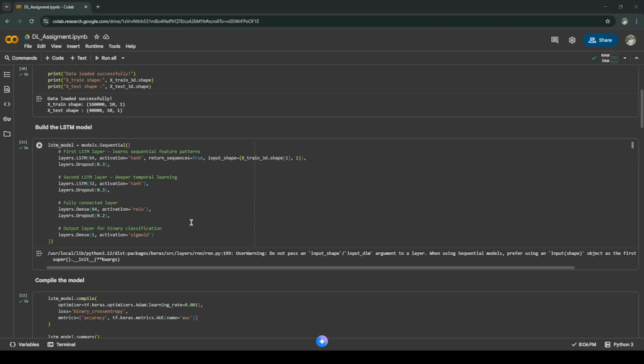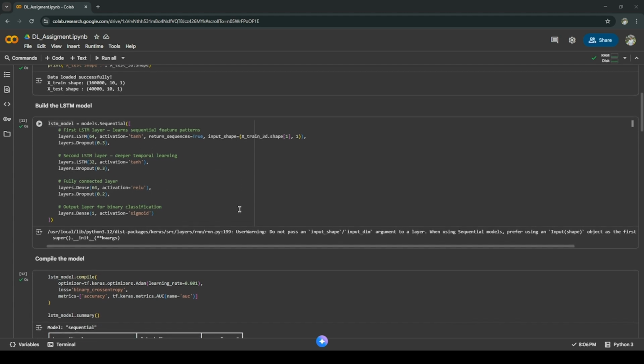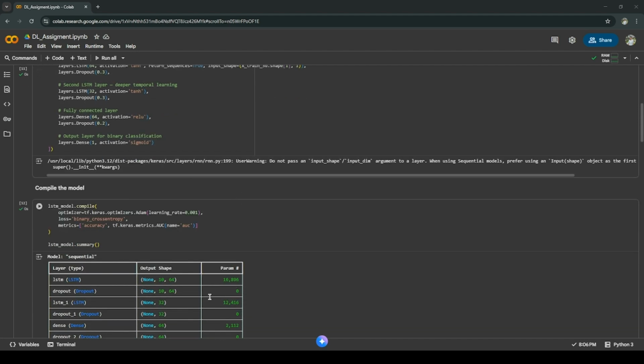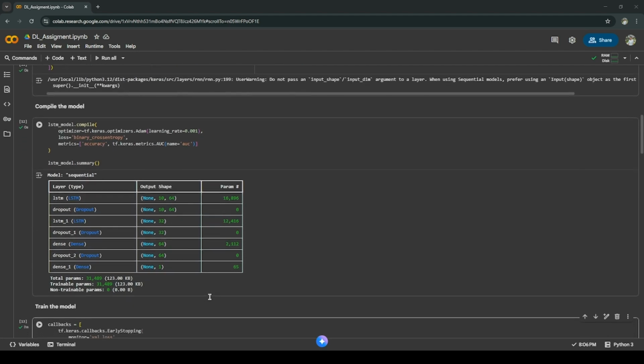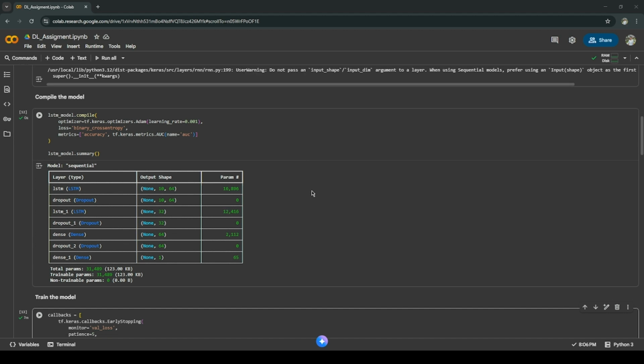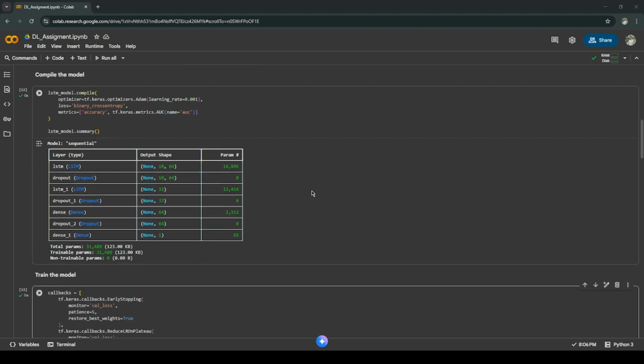It has two stacked LSTM layers with 64 and 32 units, both using tanh activations. Dropout layers help reduce overfitting. Then a dense layer with ReLU activation learns higher level patterns, and a final sigmoid layer outputs binary predictions. I compiled the model with the Adam optimizer, binary cross entropy loss, and tracked accuracy and AUC.